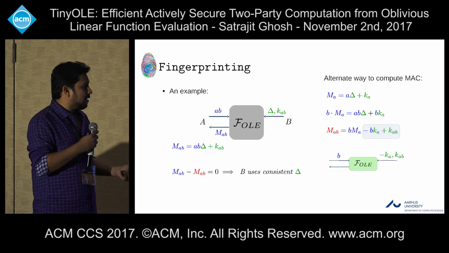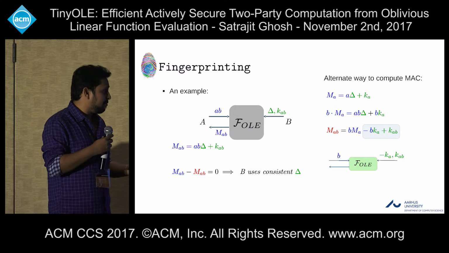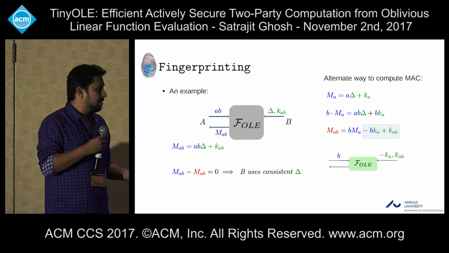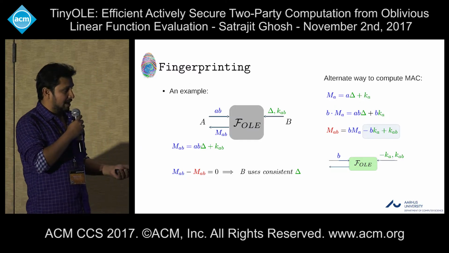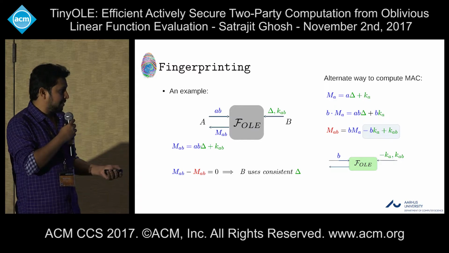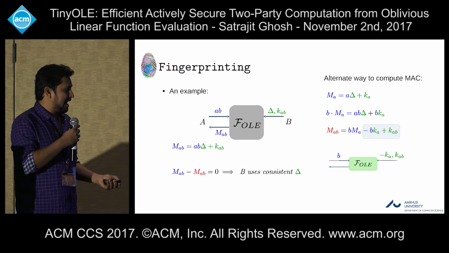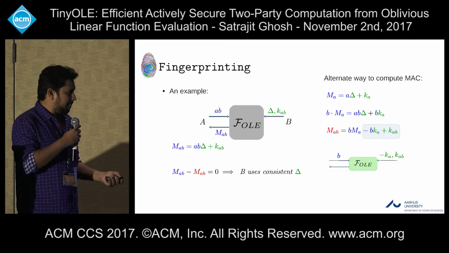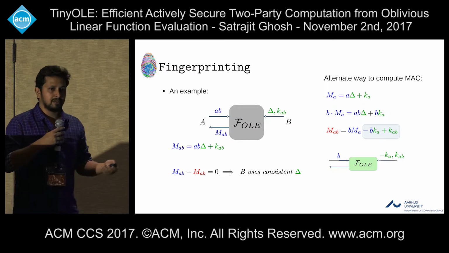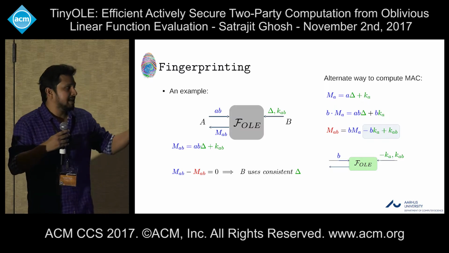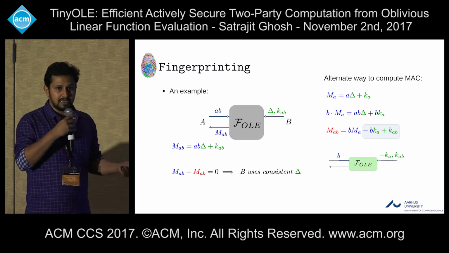Now, if you multiply this with B, that gives AB delta plus B times KA. Now, if you get rid of this BKA and add this KAB, that gives a different way to compute the same MAC. If delta is consistent, this MAC must be the same.